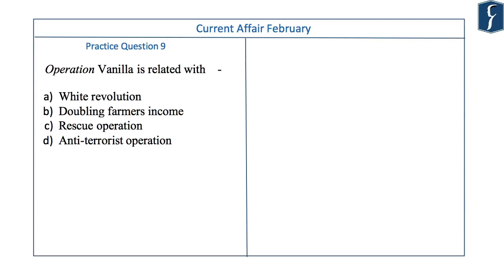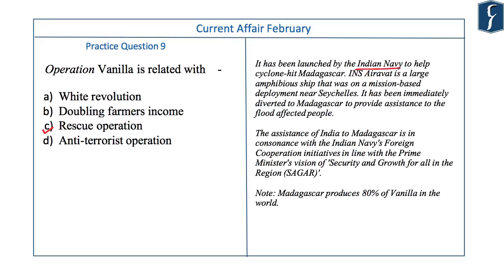Let us do our next question. Operation Vanilla is related with White Revolution, doubling farmers' income, rescue operation, or anti-terrorist operation. Operation Vanilla basically was an anti-cyclonic rescue operation. It was launched by the Indian Navy to help cyclone-hit Madagascar. INS Airavat, that was already on a mission in Seychelles, was used in the rescue operation.